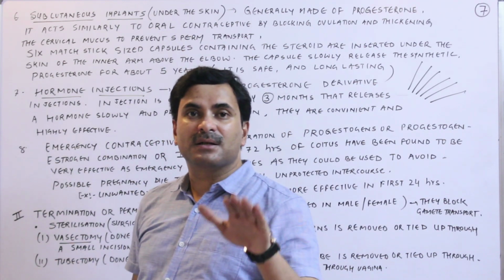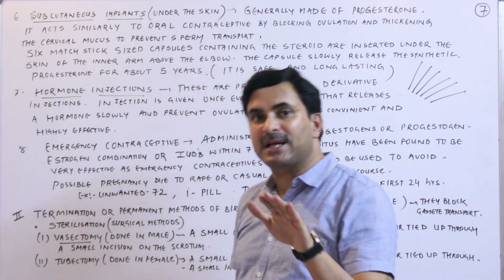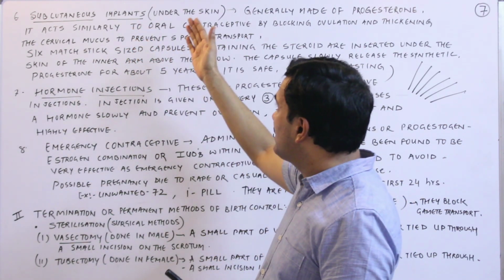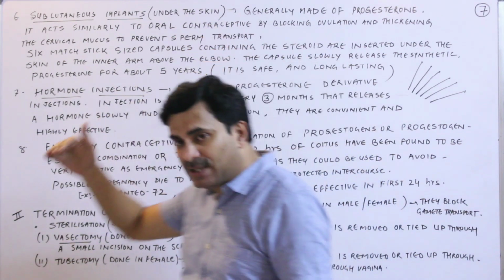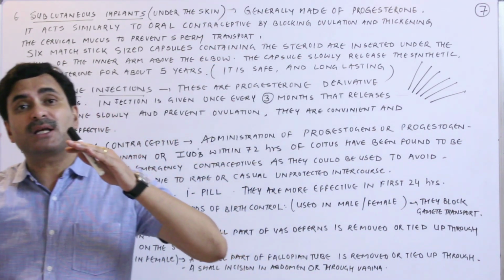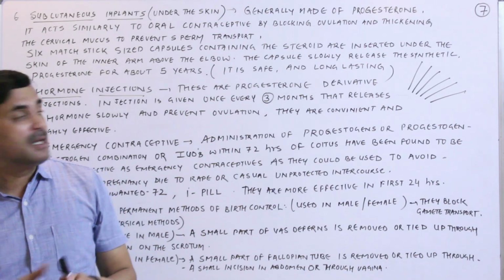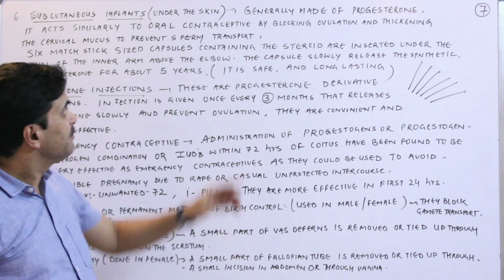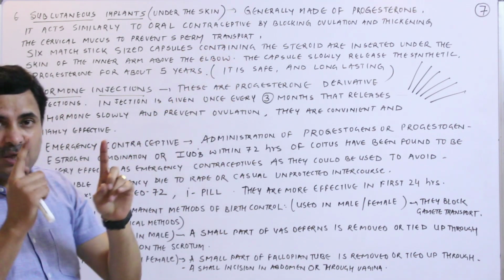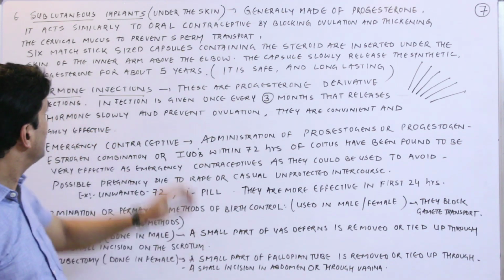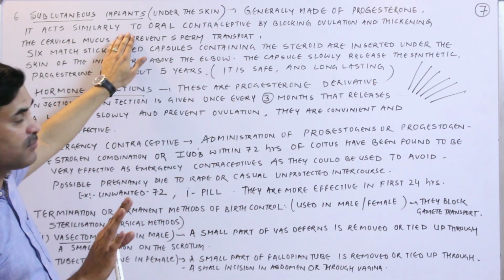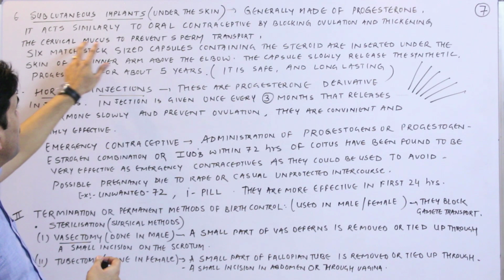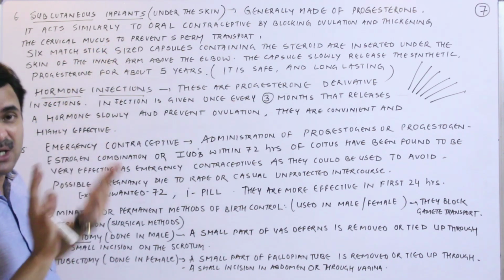Now the 6th temporary method of contraception is the subcutaneous implant. As the name indicates, it is actually implanted under the skin. Those females who need contraception for a long period of time prefer this one. It is not very popular, but nowadays it is taking place. Generally it is made of synthetic progesterone. It acts similar to the oral contraceptive by blocking the ovulation, and it also thickens the cervical mucus to prevent the sperm transport.